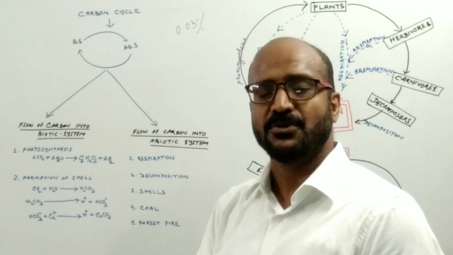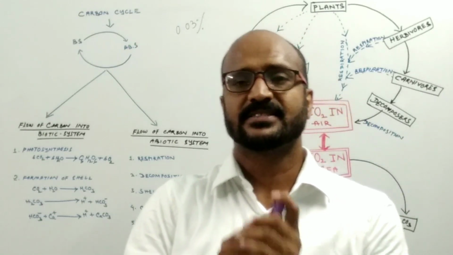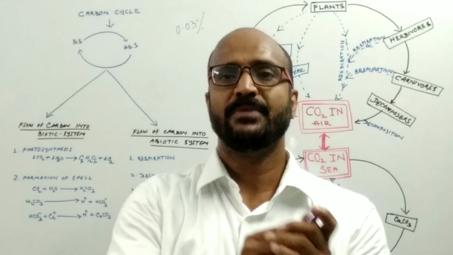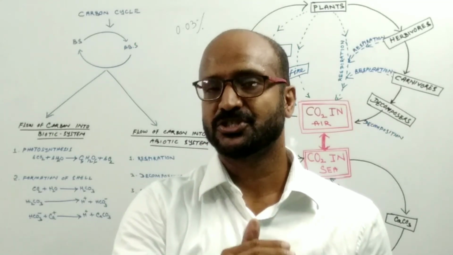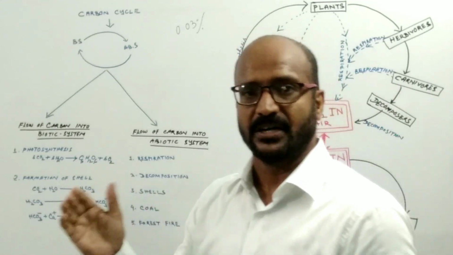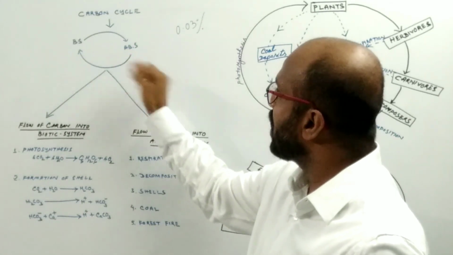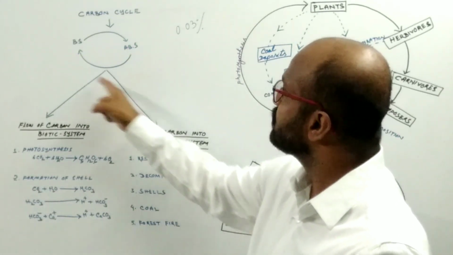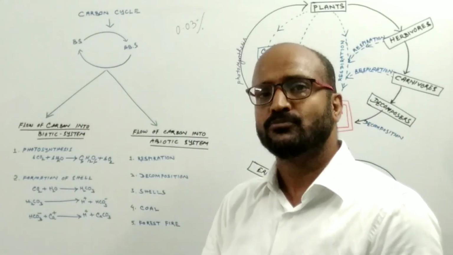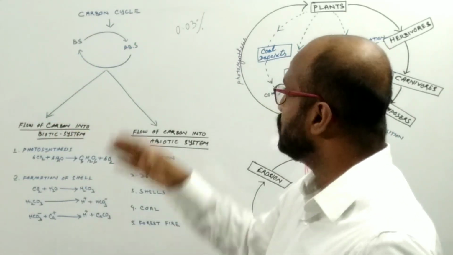So let's start. What is the meaning of carbon cycle? As you all know, biogeochemical cycle means the cyclical movement of nutrients, the cyclical movement of chemicals from the biotic system to the abiotic system. And here the meaning is the same. The cyclical movement of carbon from the biotic system to the abiotic system and from the abiotic system to the biotic system constitutes the carbon cycle. So in this video, I am going to talk about how carbon enters into the biotic system and how carbon enters into the abiotic system.